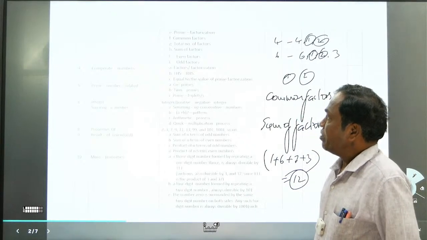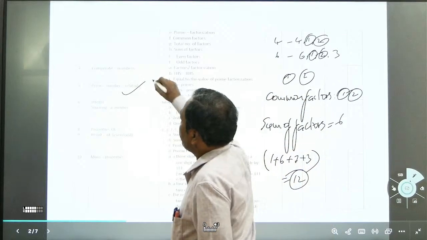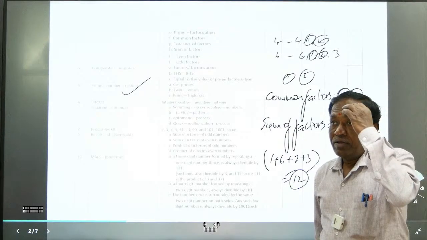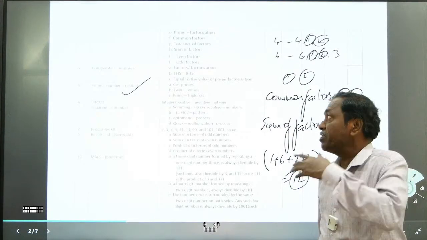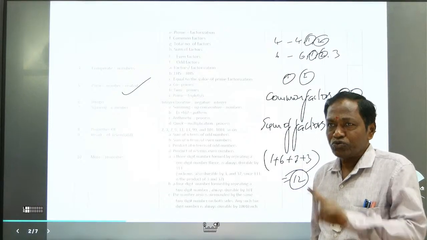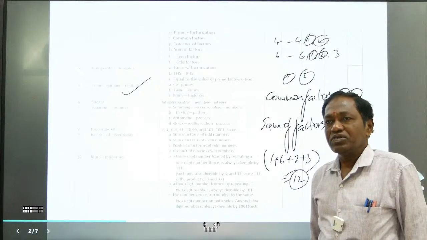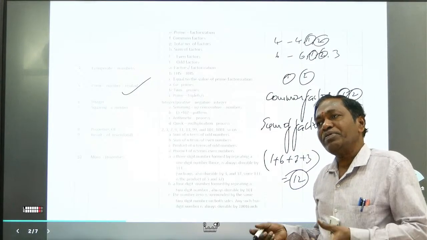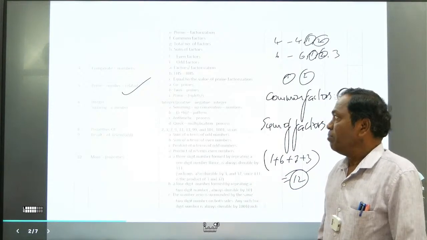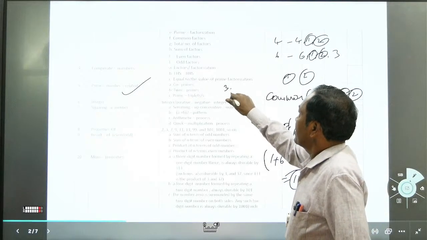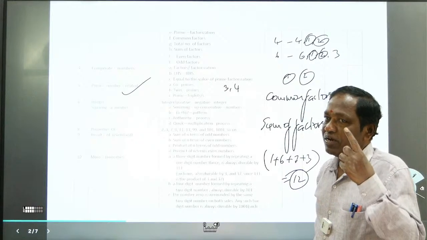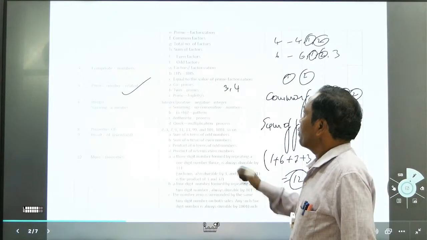Right. Next, prime number related. Co-primes. What is the definition of co-primes? This is very important for us. Even the division method also needs this. Co means 2. Co-primes are 2 numbers which should be divisible by only 1, or otherwise the HCF must be 1 between the numbers. For example, 3 and 4. 3 and 4 can be divided by only 1. So 3 and 4 are co-prime numbers.